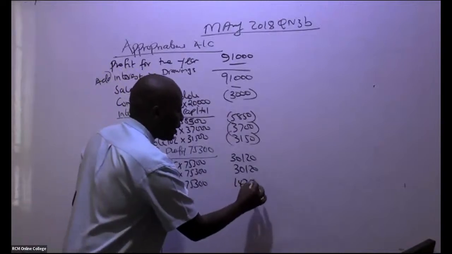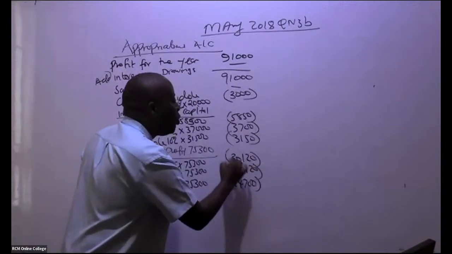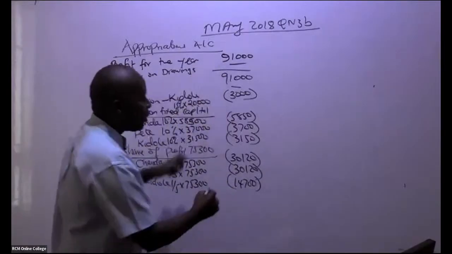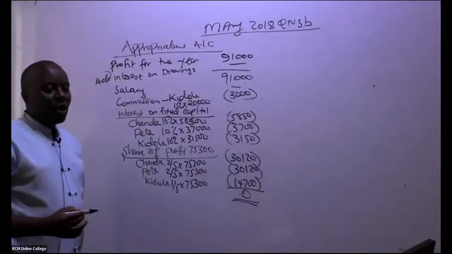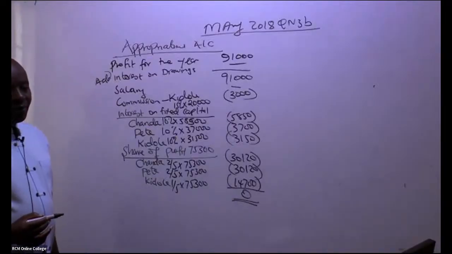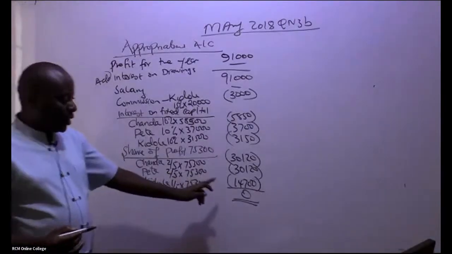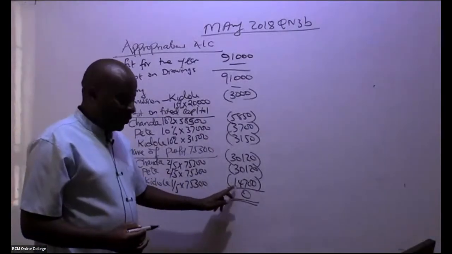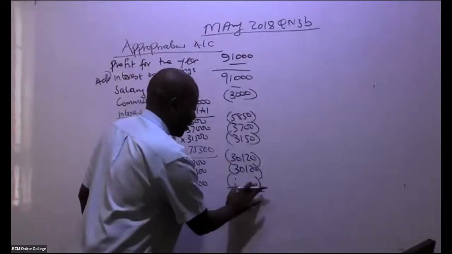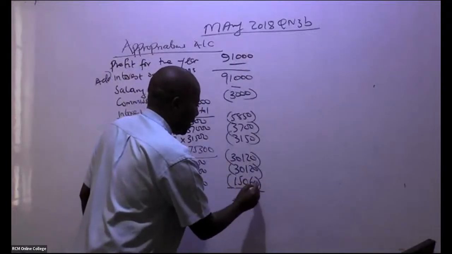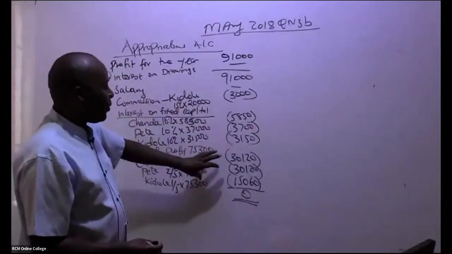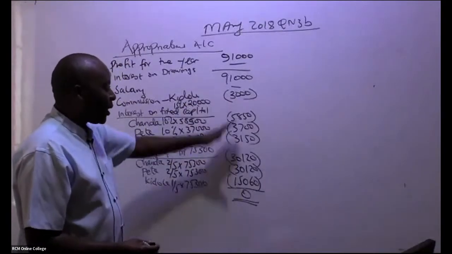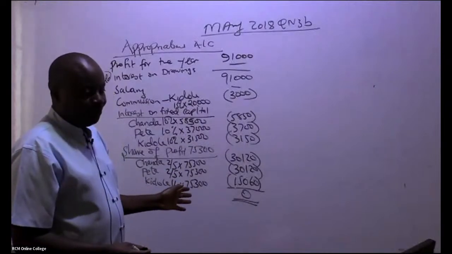So if you deduct this, you should be able to distribute the whole amount such that you have a 0. I'm being told this is not 14, I'm being told this is 15,060. You don't even have to approve. Remember, up to here you got a surplus of 75,300. And this will add to 75,300, but you can do it on your own.